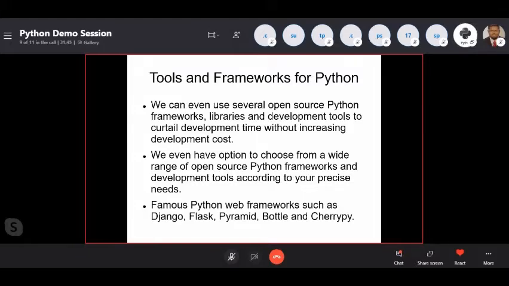So instead of creating the framework ourselves, we have a lot of open source frameworks. We can utilize them and use them. See, I told you, right? YouTube has been developed using Python and with a framework called Django. Okay, so Django is a framework.